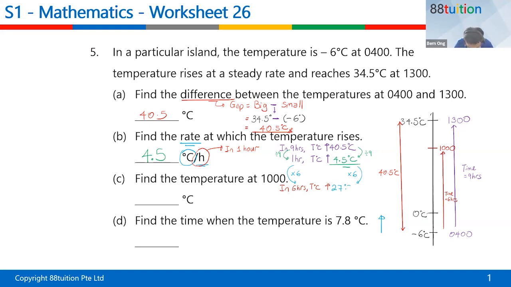Some of you just write the answer as 27 degrees. Sorry, it's like an alarm. It's wrong. Why? Because it is supposed to increase by 27 degrees. It's supposed to add on 27 degrees. Look at your starting point, it was at 4 o'clock.